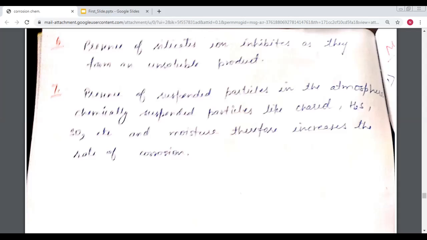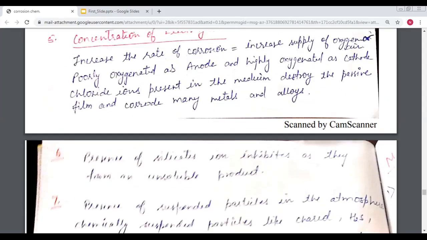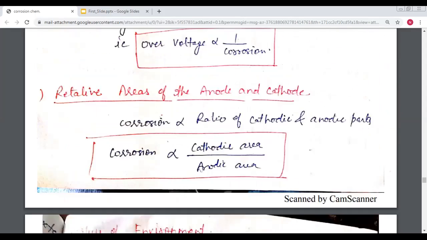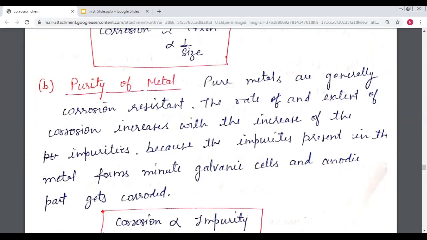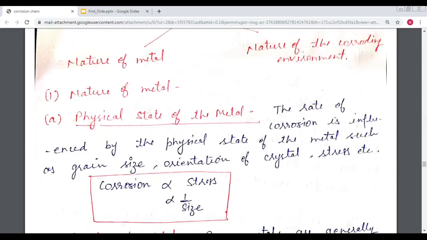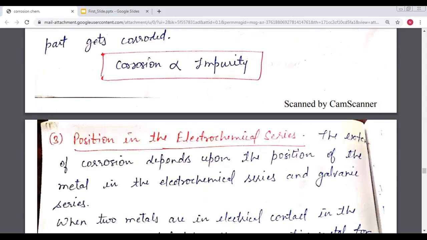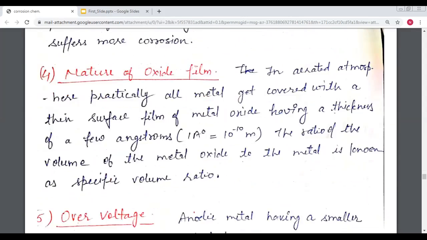One is the nature of the metal, and another is the environmental factors. In the nature of the metal, we have the purity of the metal, the position of the metal in the galvanic series, and the overvoltage. The next are the physical state of the metal and the nature of the oxide film.